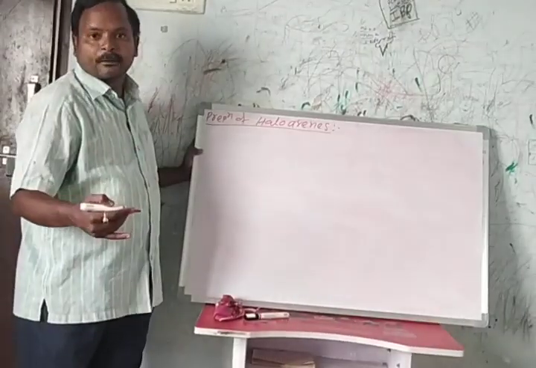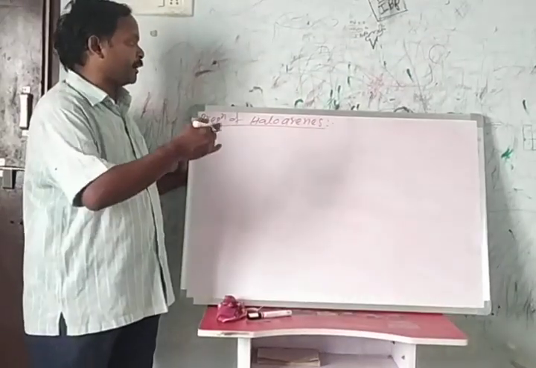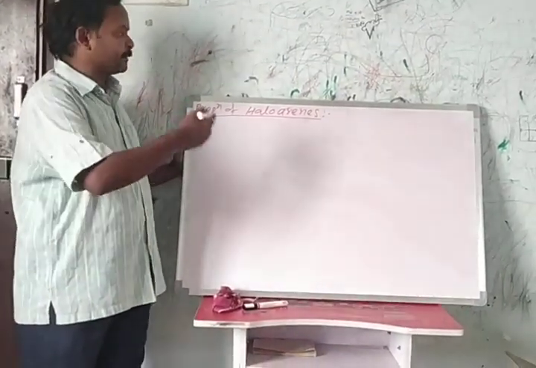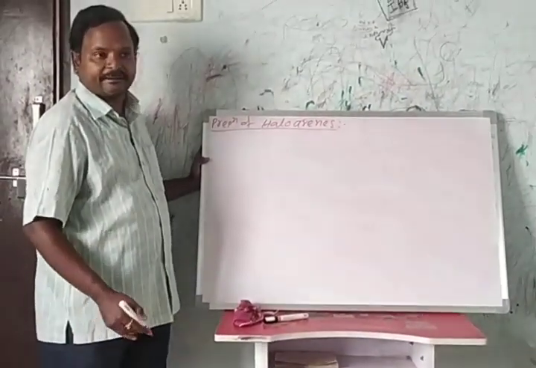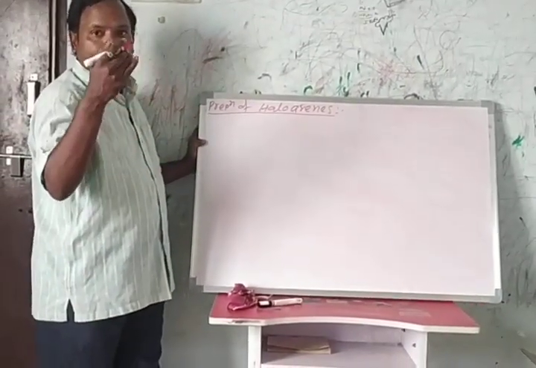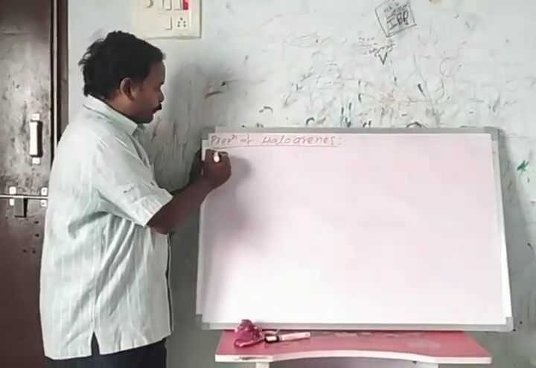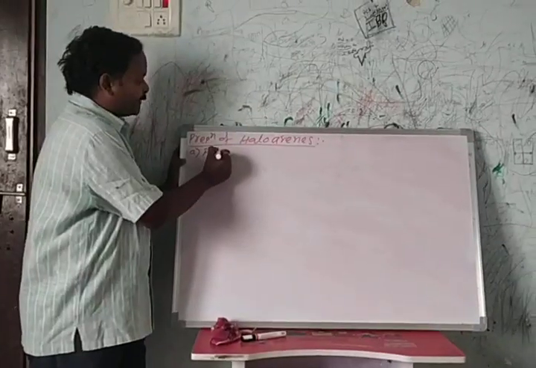Haloarenes means chlorobenzene, bromobenzene, iodobenzene and fluorobenzene. These are simply called haloarenes. The first method is from benzene.